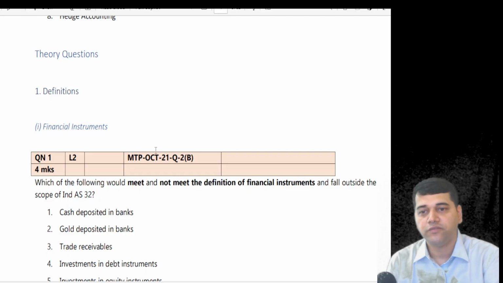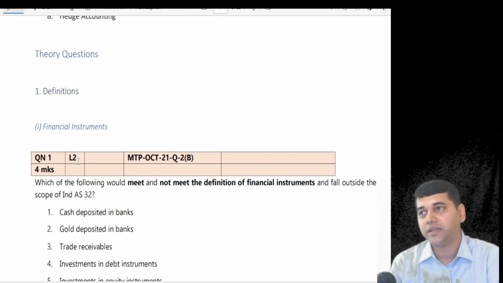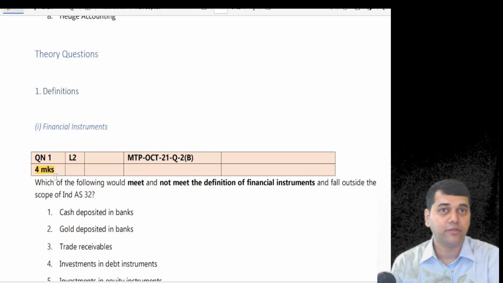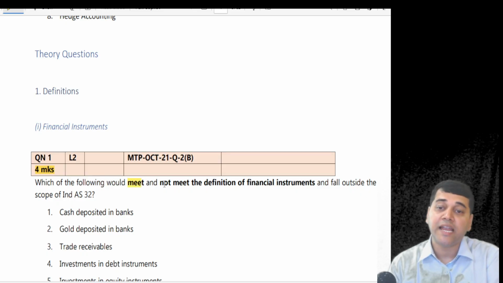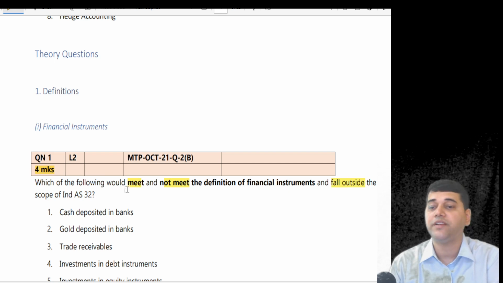Okay, the first question which has appeared in your MTP. You wish this question should come in your exam, but if it comes, it will come only for 4 marks, and 8 points they are going to give you. They may twist, they may add something extra also. Which of the following would meet and not meet the definition of financial instrument and fall outside the scope of Ind AS 32?